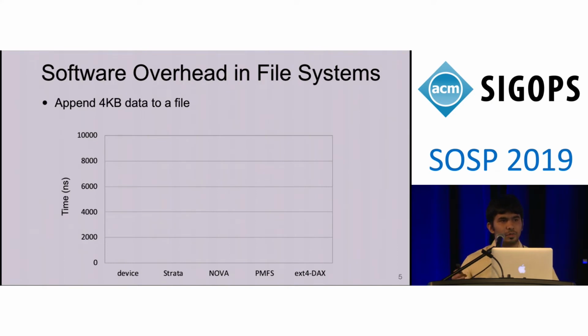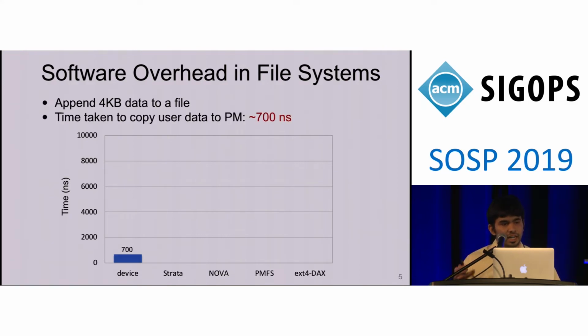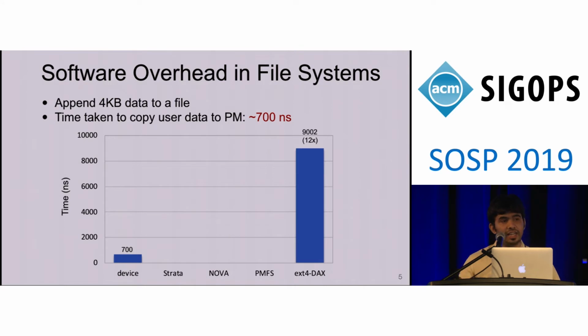Now let us consider that we want to perform a simple operation of just appending 4 kilobytes of data to a file. On the x-axis, we have different persistent memory file systems, and on the y-axis, we have the time taken in nanoseconds. The time it takes to typically write 4 kilobytes to a persistent memory device is around 700 nanoseconds. This means that if a file system writes another block of metadata for the append, then the time taken by the file system will be 1400 nanoseconds. In today's file systems, ext4 DAX actually takes 9000 nanoseconds in order to perform the append.